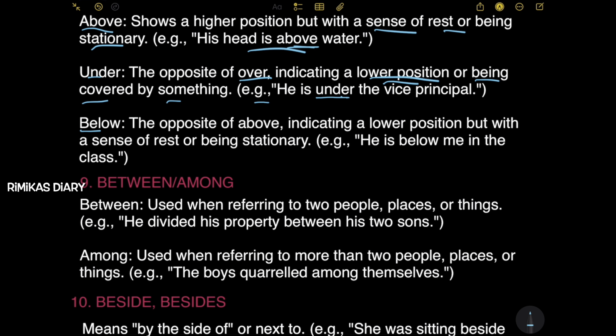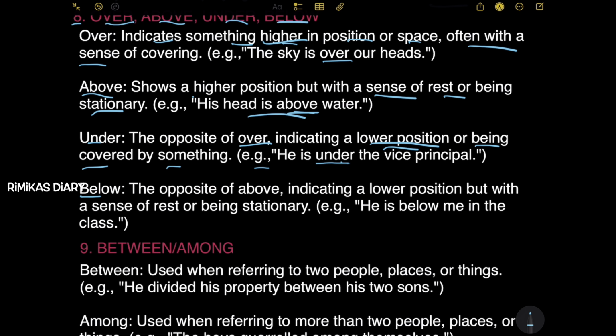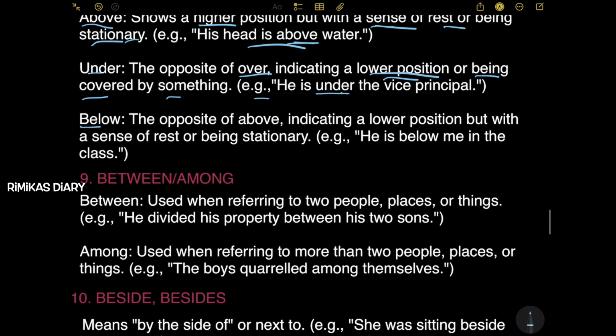Next, below, the opposite of above. We saw above shows a higher position but with a sense of rest or being stationary. So below is the opposite of above. It indicates a lower position but with a sense of rest or being stationary. Example: he is below me in the class.